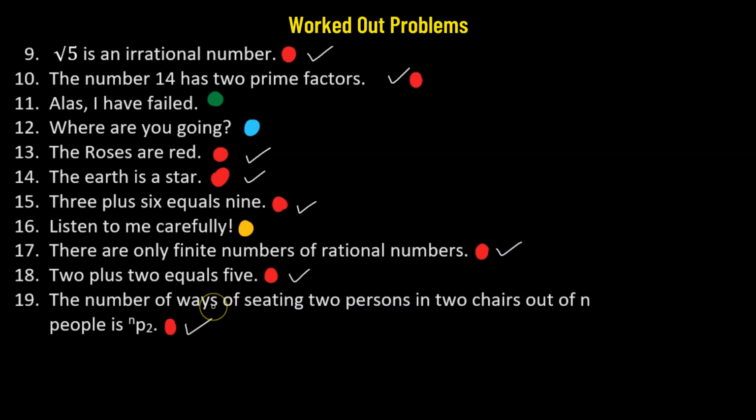So with the help of these examples, we were able to check whether a given sentence is a statement or not. All we have to do is first check the 4 different types of sentences. It has to be an assertive or a declarative sentence. And once we have identified the type of sentence, then we need to ask whether the assertion made is true or false. It could be only one of the situations. It cannot be both. If that criteria is also fulfilled, then such an assertive sentence will be referred to as a statement.